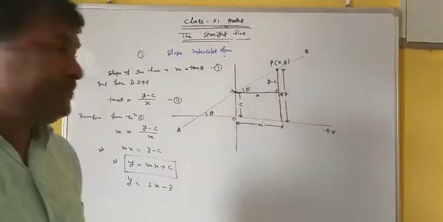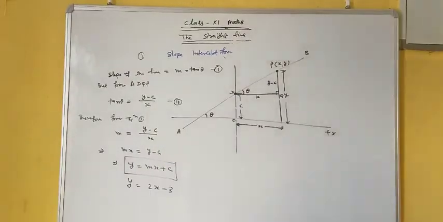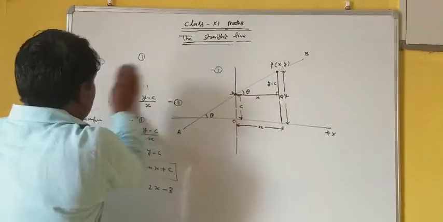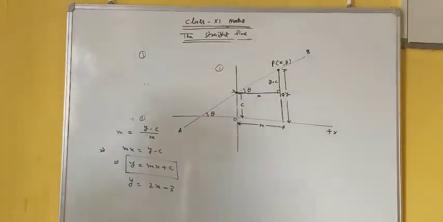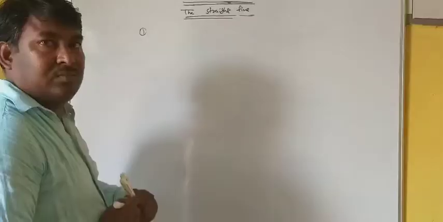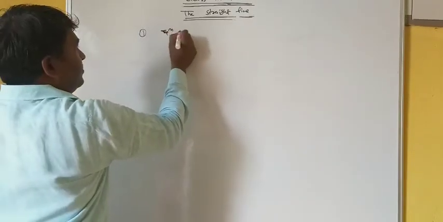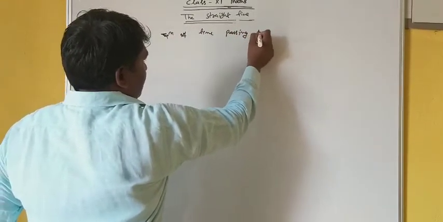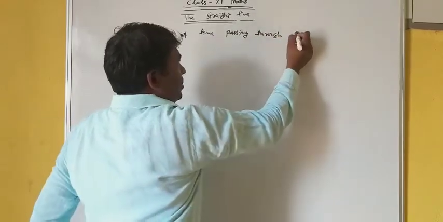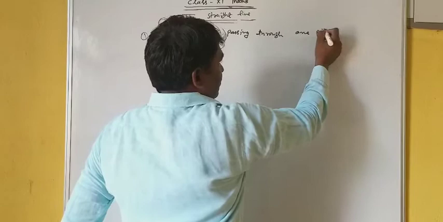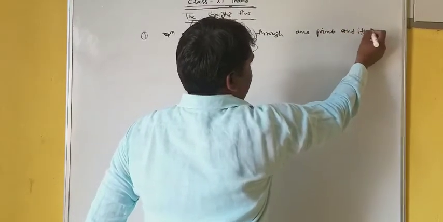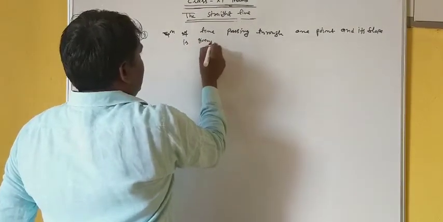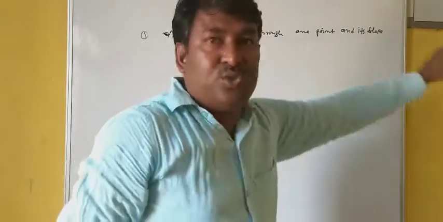Next one, the equation of a line passing through one point and whose slope is given.